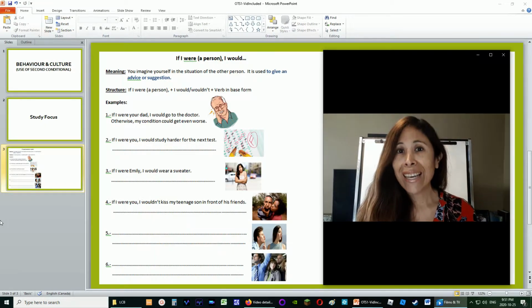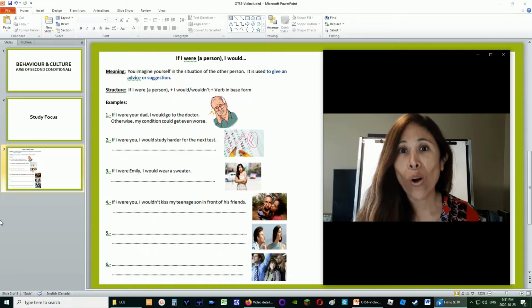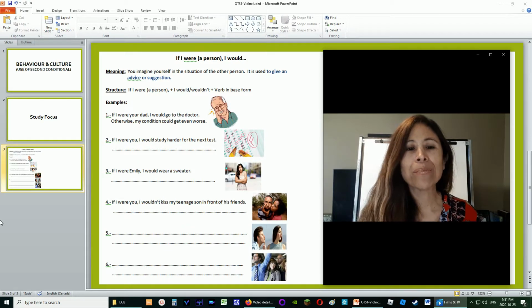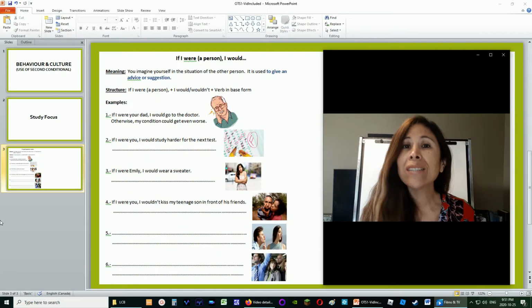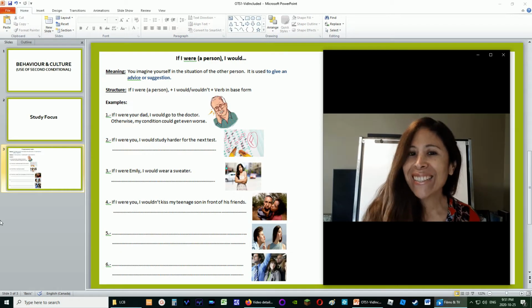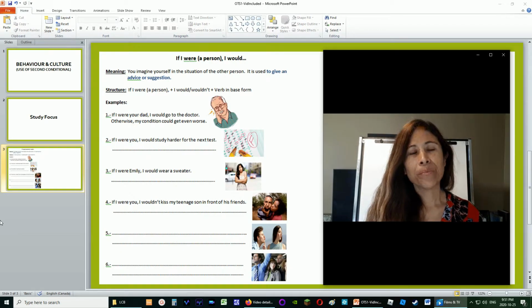Number 2, look at the picture. We see there a test and a big F on it, right? That's not good. And the sentence says, if I were you, I would study harder for the next test. Does anybody want to add something to this? Yes, Brooklyn? Otherwise, I could flunk the course. Very good, Brooklyn. Very good.